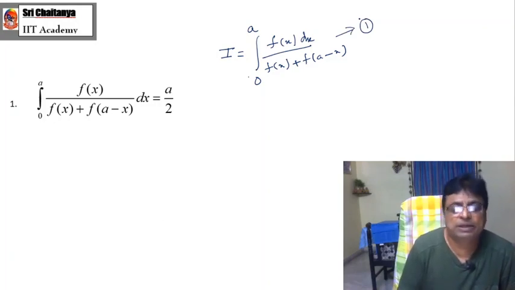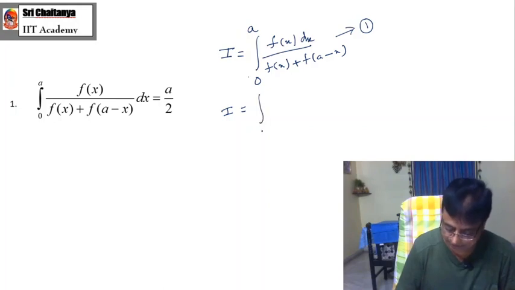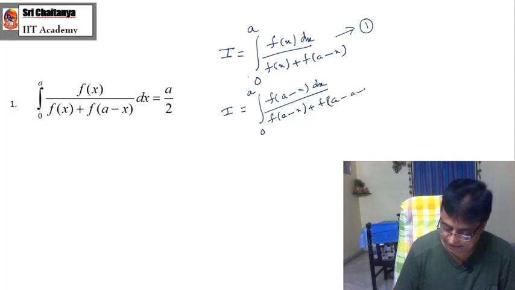And apply our beautiful standard result here once again. What is that? Integration 0 to a f of x dx is equal to integration 0 to a f of a minus x dx. You apply that property. Now it becomes integration 0 to a f of a minus x dx by f of a minus x plus f of a minus of a minus x.